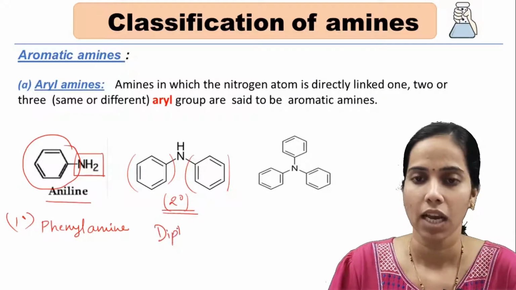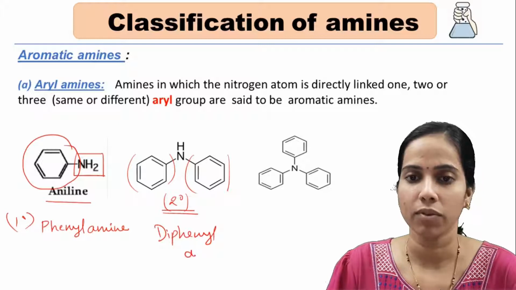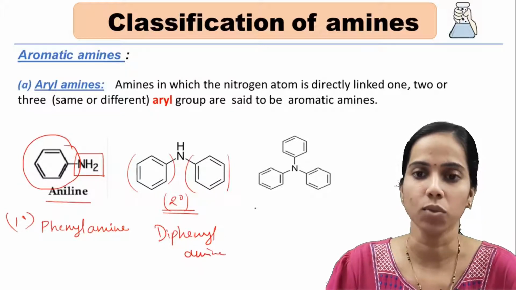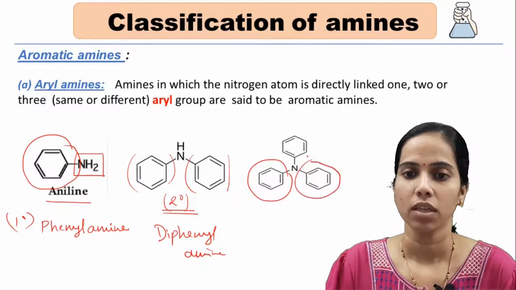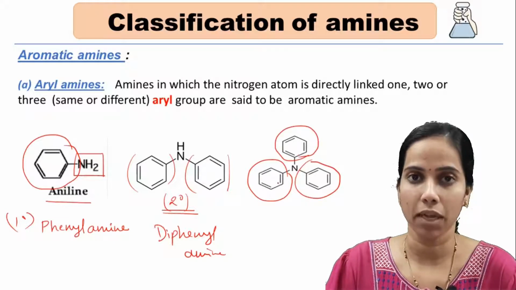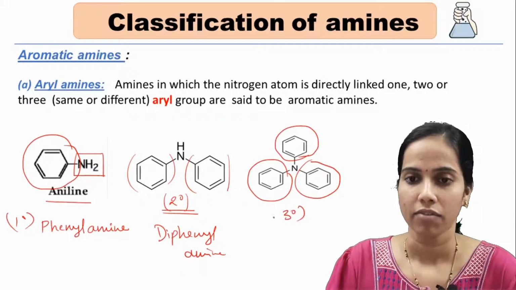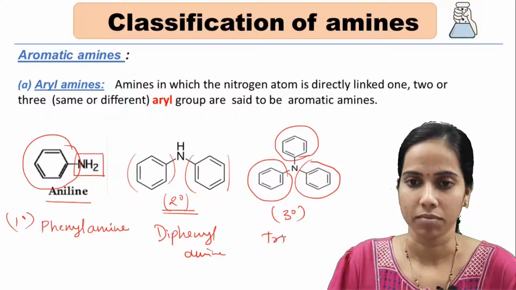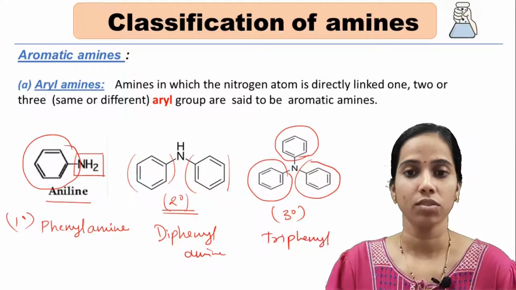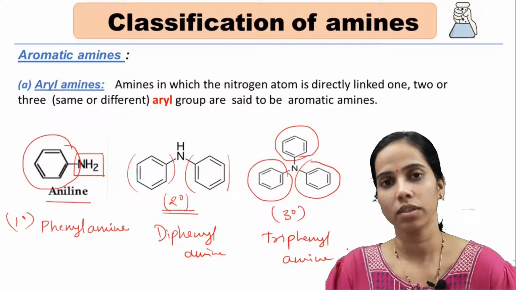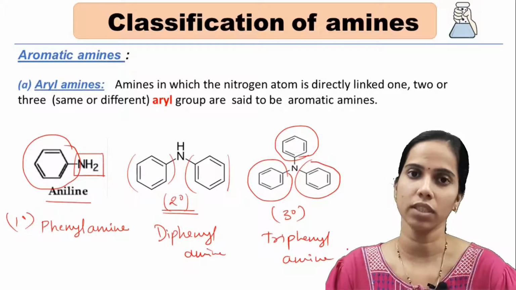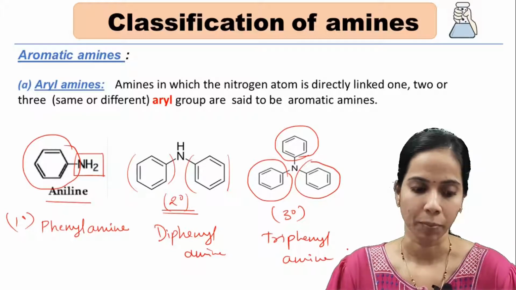And the third example, you would have already guessed, isn't it, students? Similar example. It is a 3 degree amine, which will be named as triphenyl amine, since 3 phenyl groups are attached on all 3 sides of the nitrogen atom.